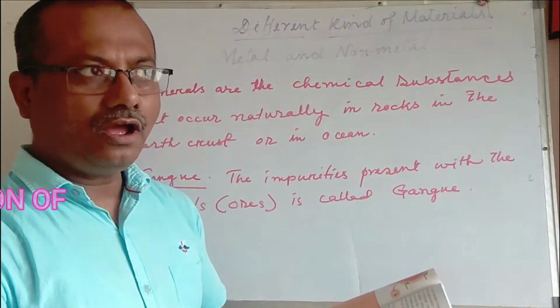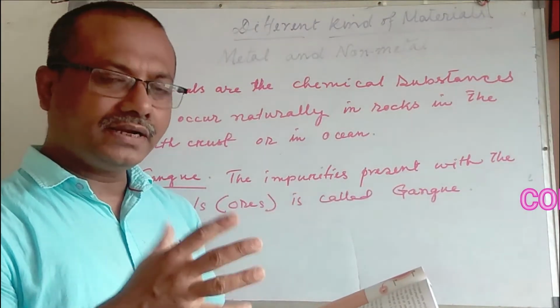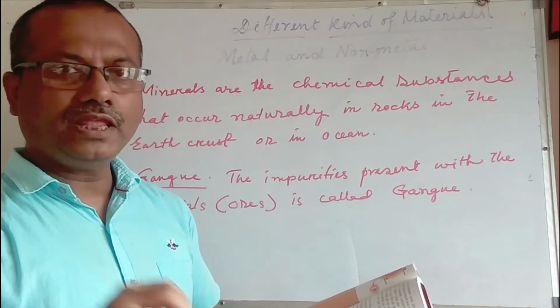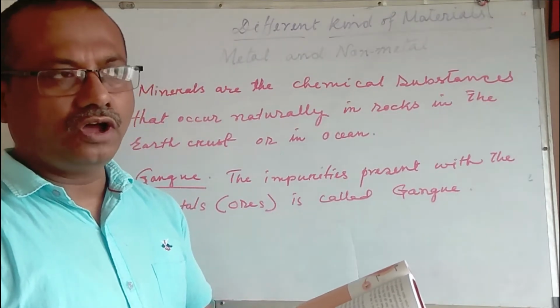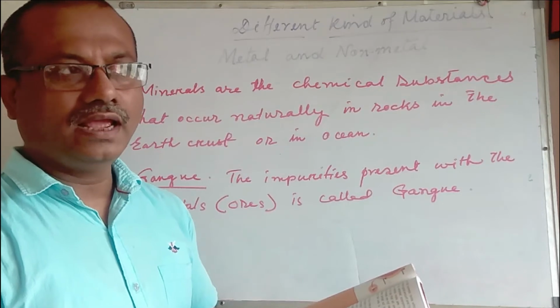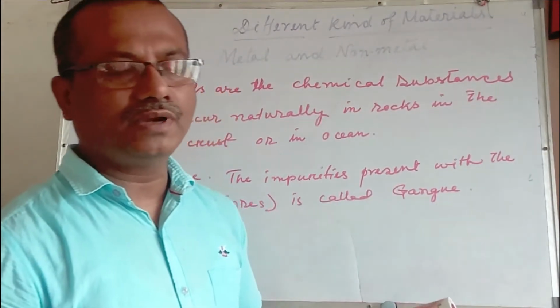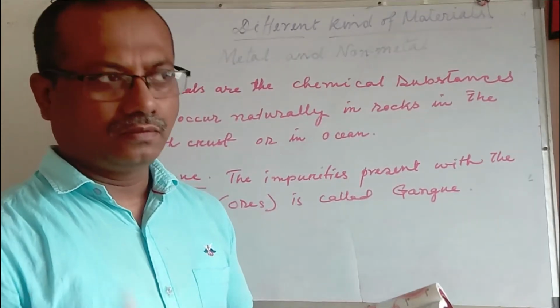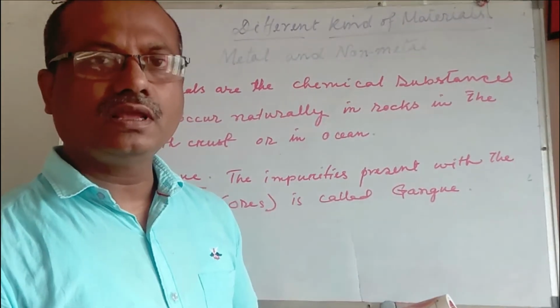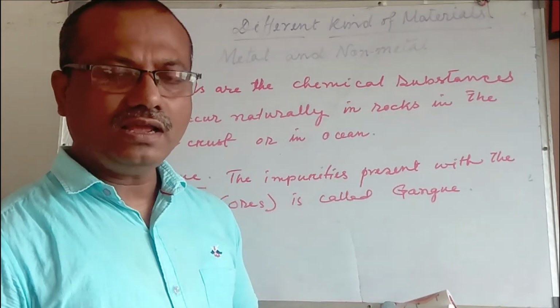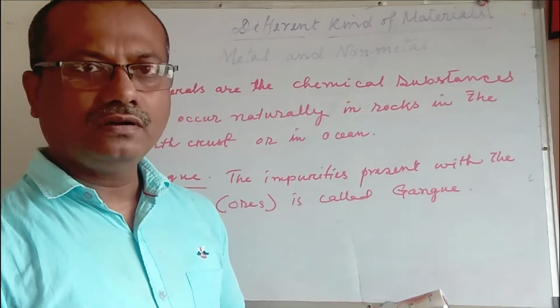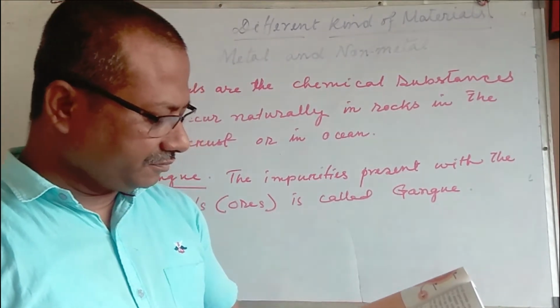So separating valuable material from the impurities is called extraction, and it is also known as metallurgy. How do we extract the metal from the impurities? We have to remove the impurities and extract out the metals for other uses.